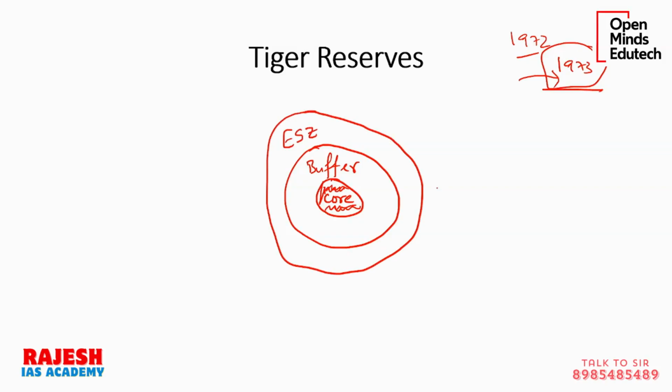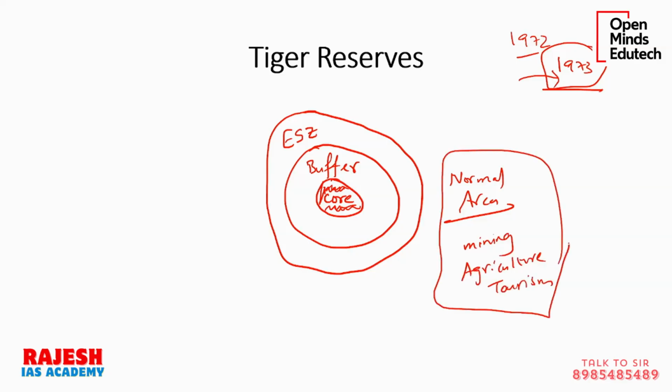So now I will tell you everything. Now this is the normal human habitation, normal area. So here you can do mining, here you can do agriculture, here you can do tourism. There are no restrictions in normal areas, in any activity here. You can play games here, you can do anything here. You can cut the trees here, anything. Normal allowed activities are allowed here.